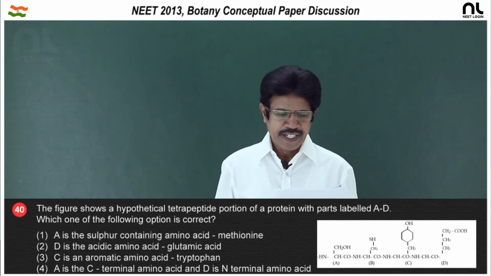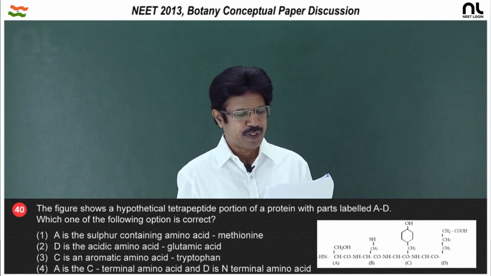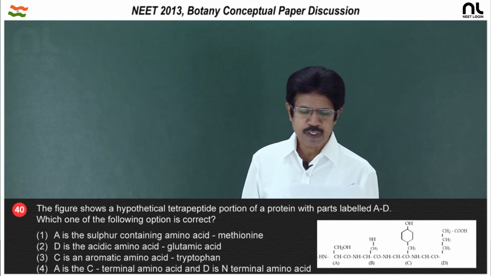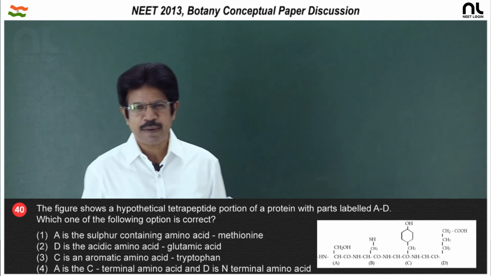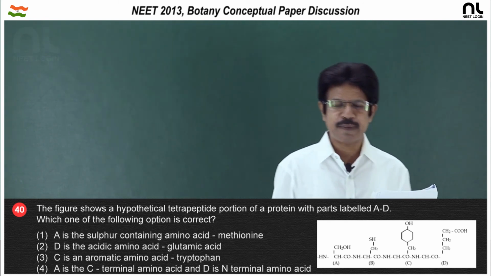Question number 40. The figure shows a hypothetical tetrapeptide portion of a protein with the parts labeled A to D. Which one of the following options is correct? In a tetrapeptide, 4 amino acids are present, in which 3 peptide bonds are present.